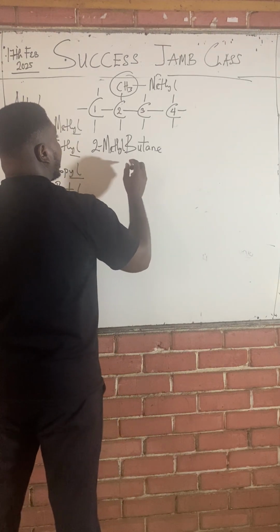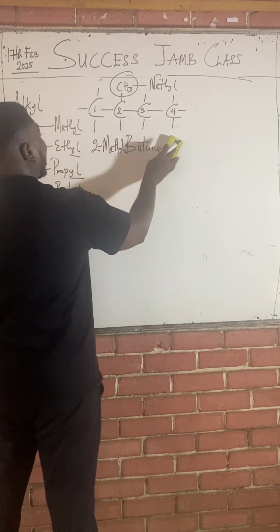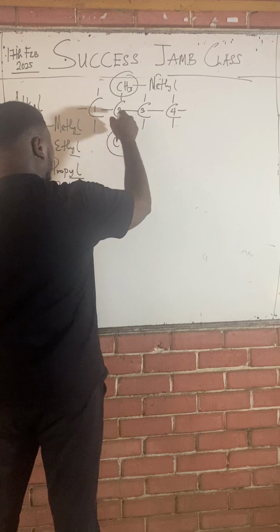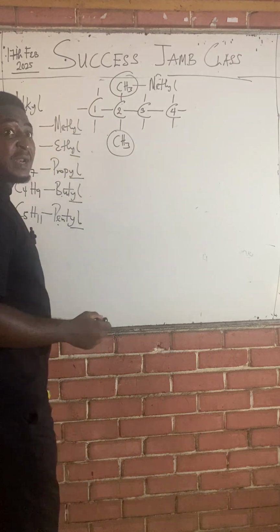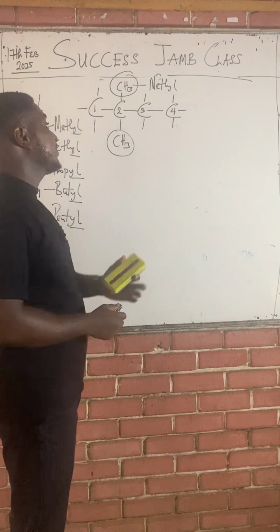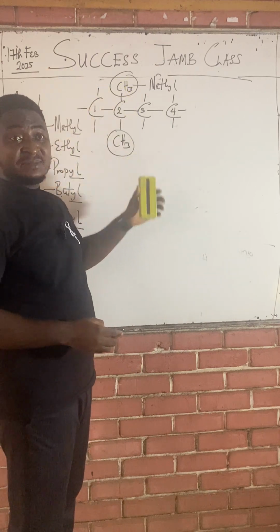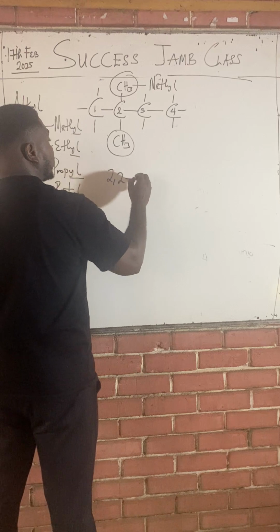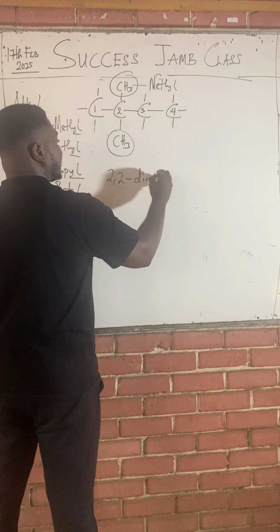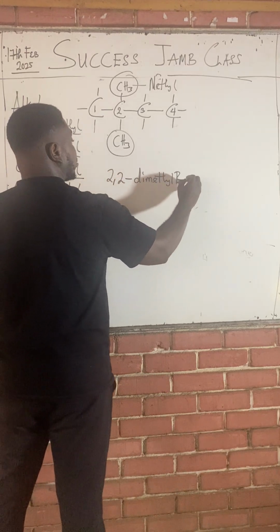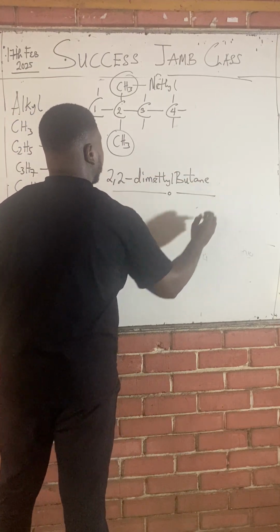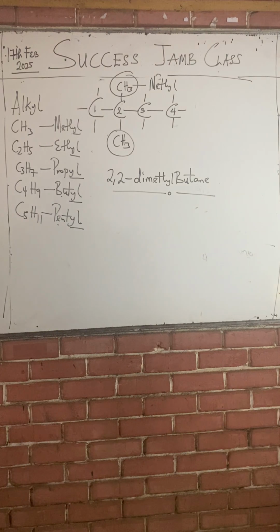Now, if we added another CH3 on this same carbon 2, but below, meaning we now have methyl occurring twice on the same carbon 2, for this kind of compound we're going to say 2,2-dimethyl butane. 2,2-dimethyl butane.